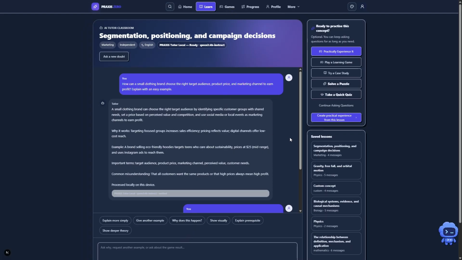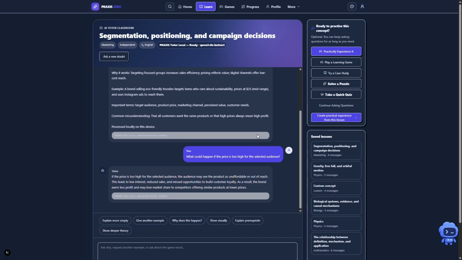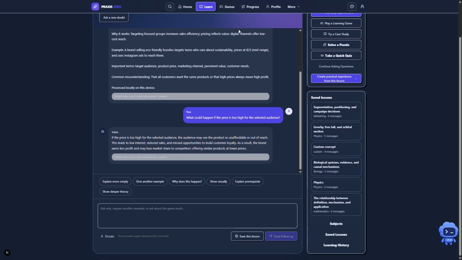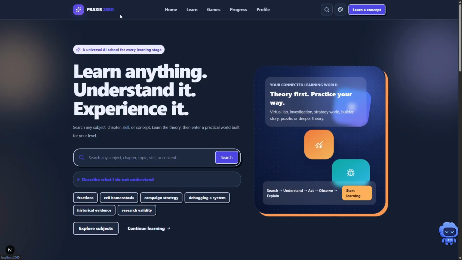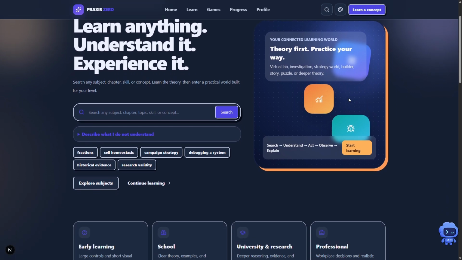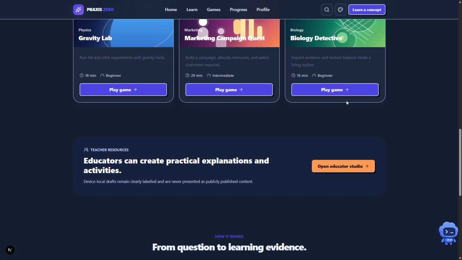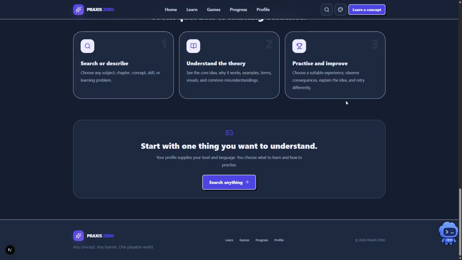The simulator is not yet a fully polished final game, but its core learning flow works. The learner selects an audience, sets a price, chooses a marketing channel, and plans stock and campaign spending. In this verified run, the learner selected students and young professionals, set the price at 6,500 rupees, chose social video, and used a balanced launch plan.